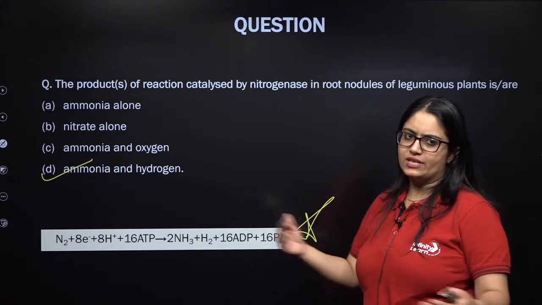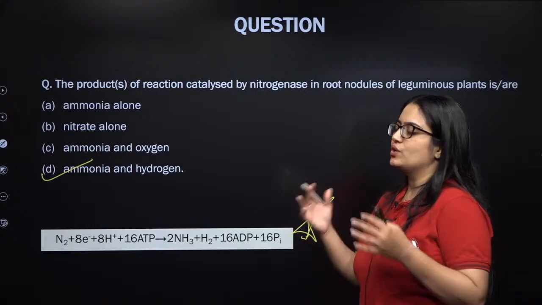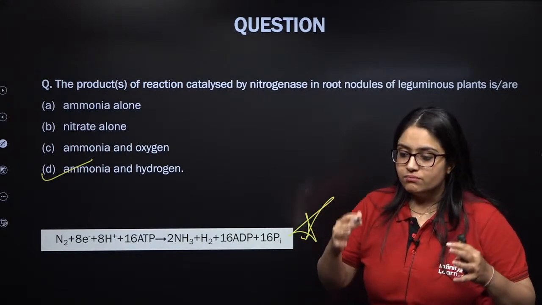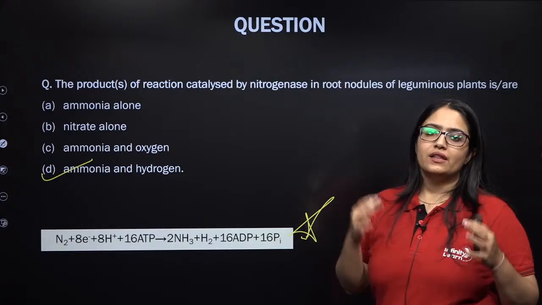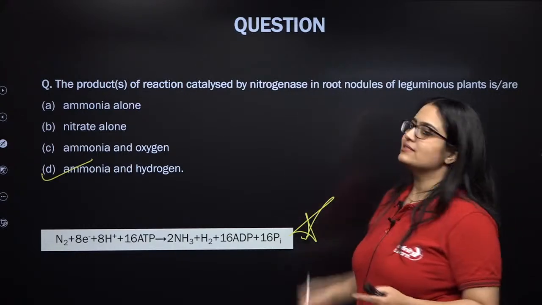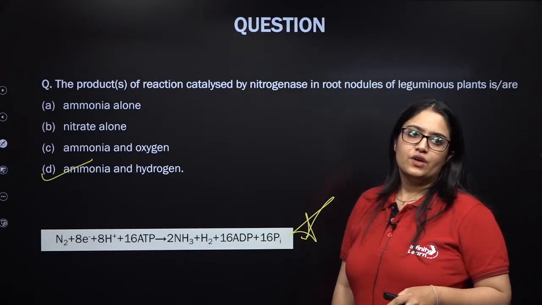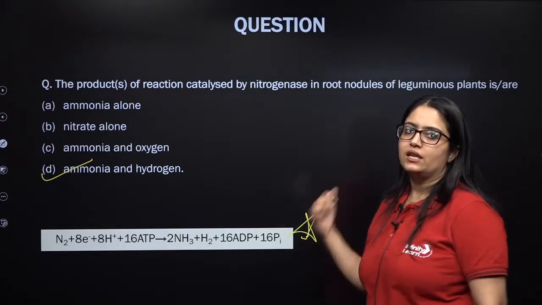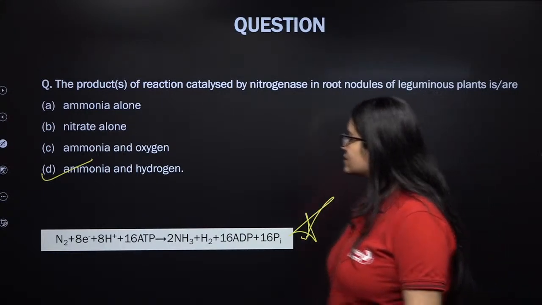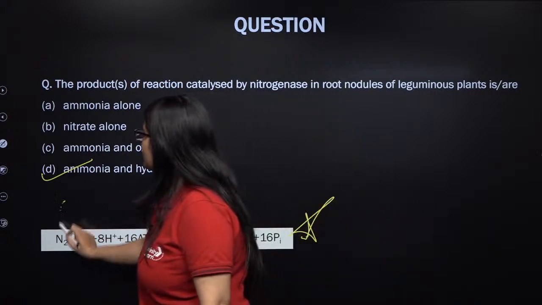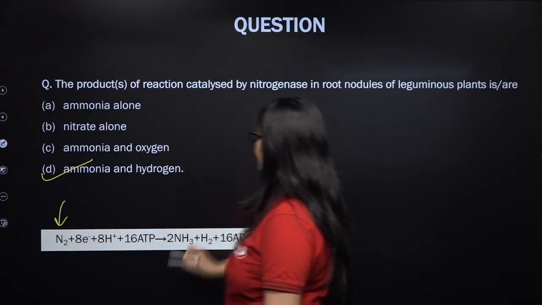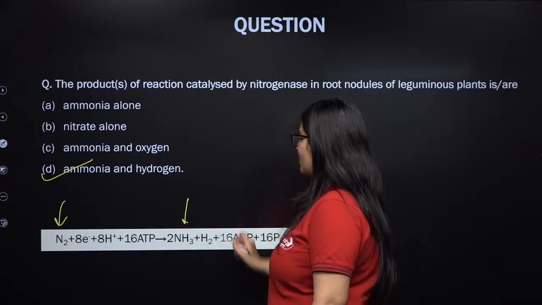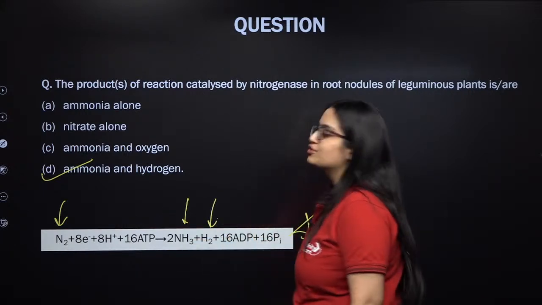In your NCERT, biological nitrogen fixation is explained with the help of the leguminous plant, and the organism possessing this nitrogenase enzyme is the rhizobium bacteria, which grows inside the roots by forming nodules in the leguminous plants. So this is your atmospheric nitrogen. It is converted into ammonia. One N2 is converted into 2 molecules of ammonia, but along with that hydrogen is also produced.